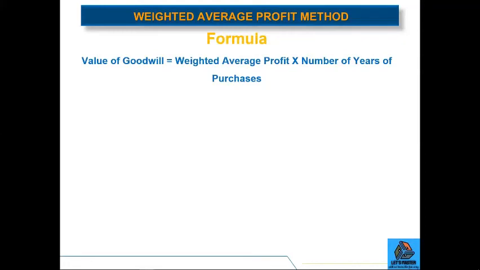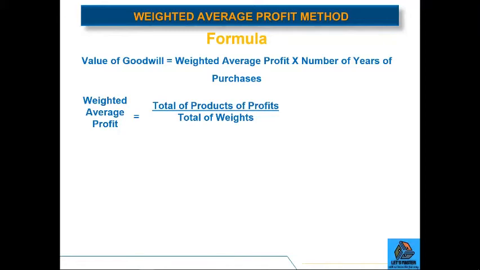the formula to calculate the amount of goodwill as per weighted average profit method is: Value of goodwill is equal to weighted average profit multiplied by number of years of purchase. Weighted average profit is equal to total of products of profit divided by total of weights.